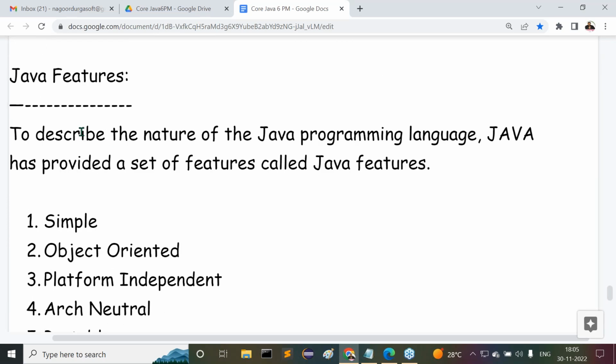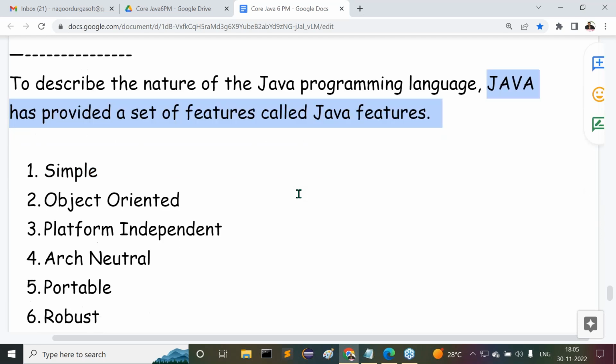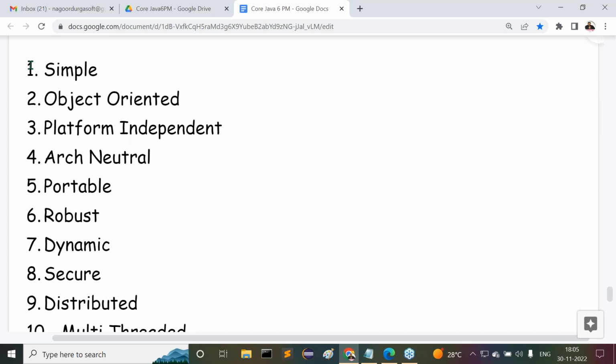Understand it. What is the purpose of these Java features? If we observe, they describe the nature of the Java programming language. If you want to know what Java is within a few minutes, you have to go for the Java features.